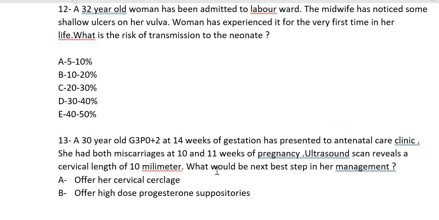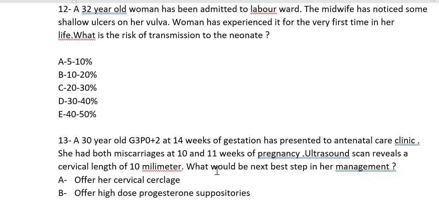We cannot reassure her also. Why? Because this is less, so we need to just see how she is behaving. The point here they wanted to ask you was whether you are going to start high dose progesterone, or whether you are going to offer this cervical cerclage.